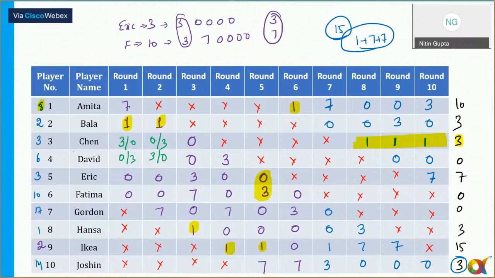So this was a difficult set. Difficult in that means it is lengthy because there are 10 players, 10 rounds. I need to make a lot of combinations here. So that might be slightly time consuming. So I'll say it's a time consuming set, not a very difficult set. So we'll put it in difficult. So can we move to the questions now? If this is clear to all of you. Can we move to the questions?